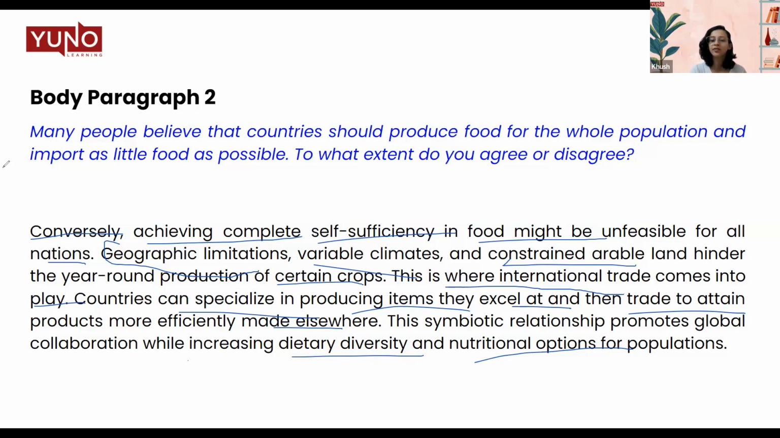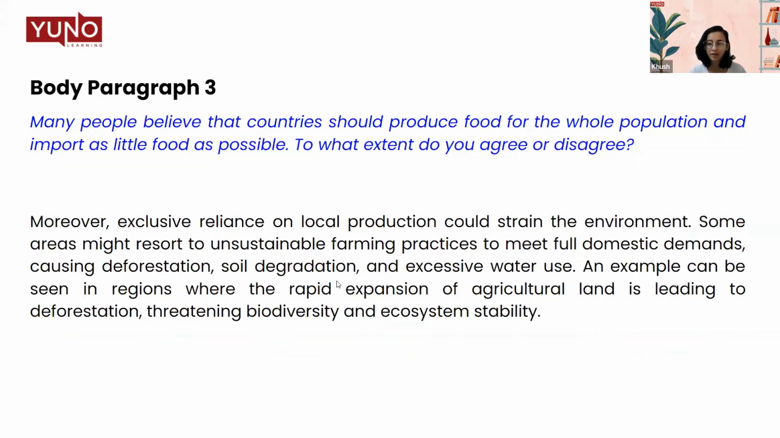So let's see if all three aspects of our body paragraph are covered here. We have a topic sentence, we have a supporting statement, we have an example also, and then we have wrapped up with the last concluding statement, which is optional, but we have covered every essential part of your body paragraph. All right, moving on. Next, we have body paragraph 3.